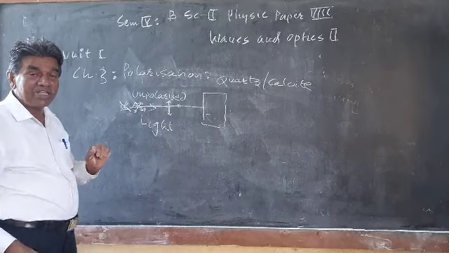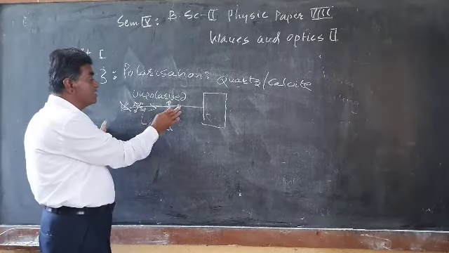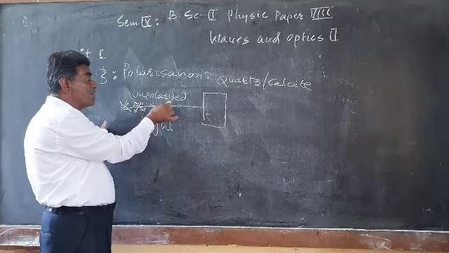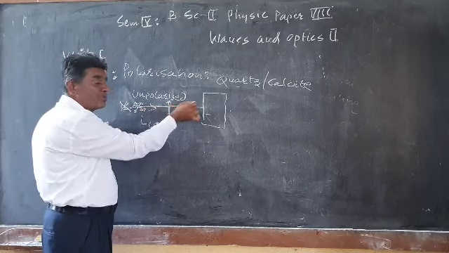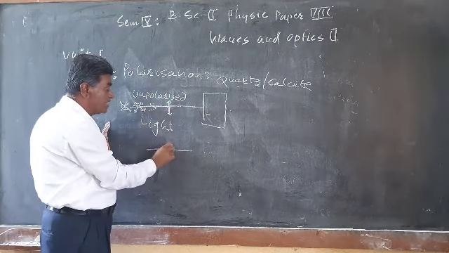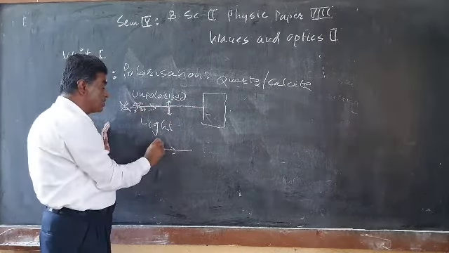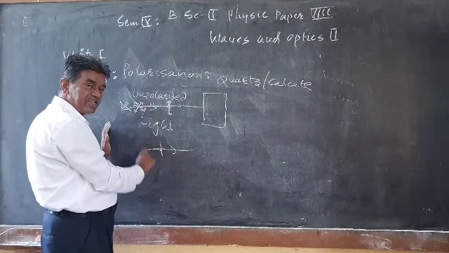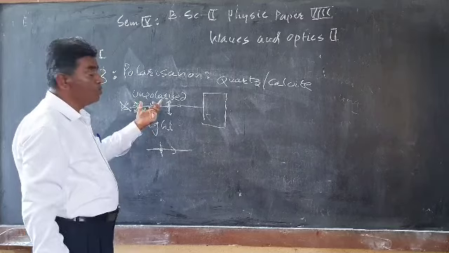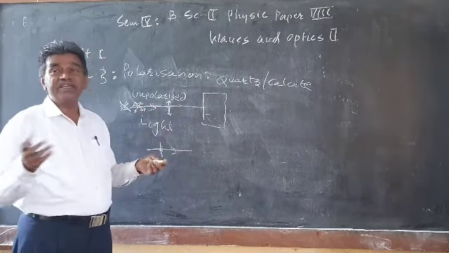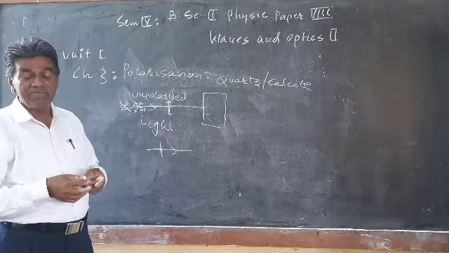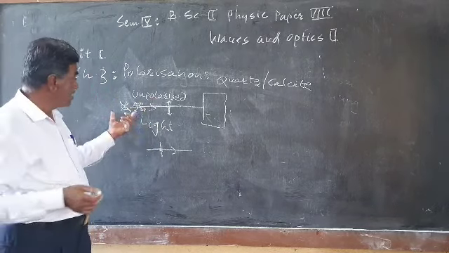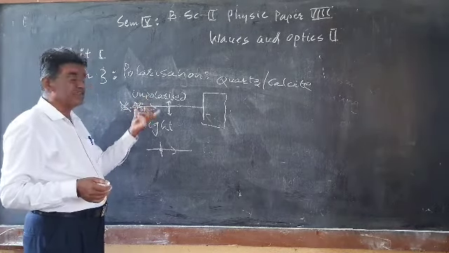So this is unpolarized light, or for simplicity it is represented by a line and a dot together on the direction of propagation of light. If this is the light, and on the direction of propagation it is represented by a line and a dot, then this is definitely unpolarized light. Remember that. The natural light, or the light coming from this bulb or tube, is natural light, and natural light is always unpolarized light.